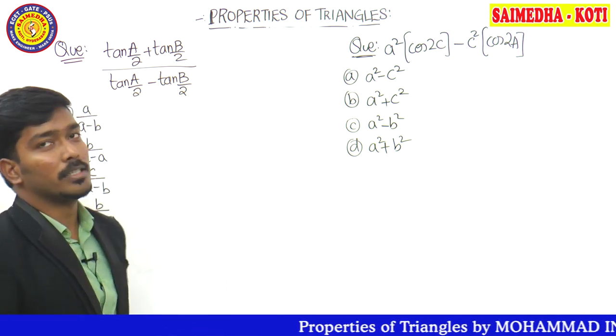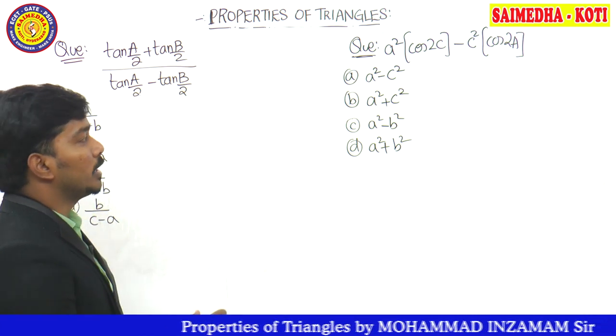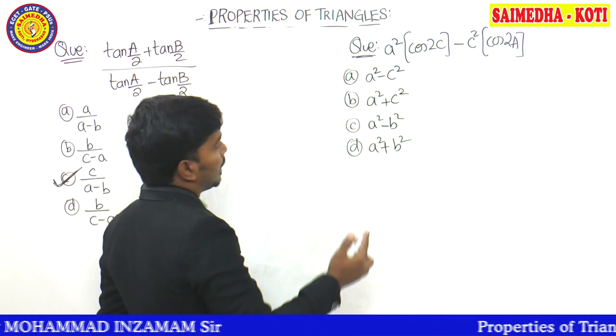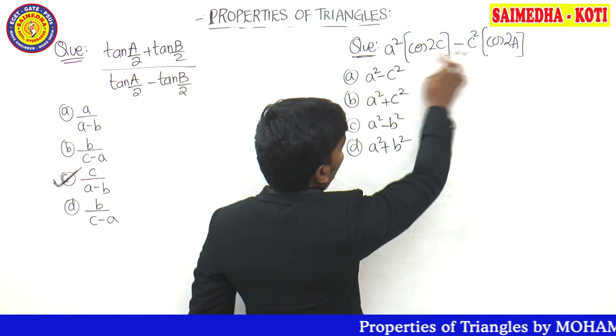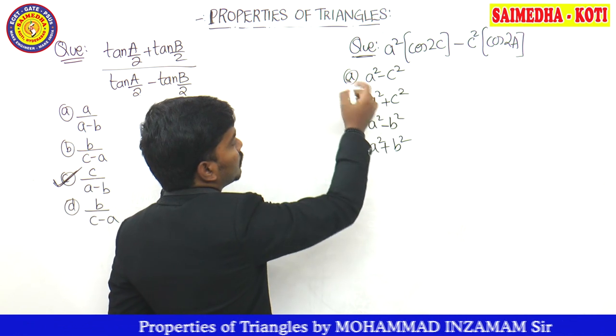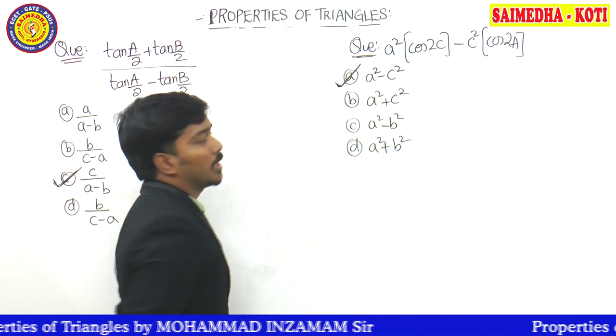A square cos 2c minus c square cos 2a. Observe the question and get an answer. Question given is a square cos 2c minus c square cos 2a. A square is given, c square is given, a square minus c square. Option 1 itself is similar to a square minus c square. So option first must be the correct answer.